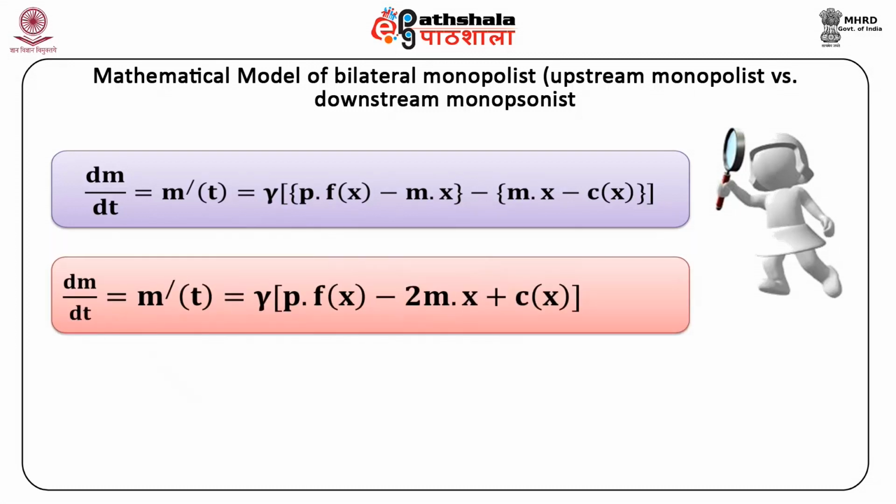Delta m by delta t is equal to m dash t is equal to gamma into bracket p into fx minus 2 into m into x plus cx bracket close.